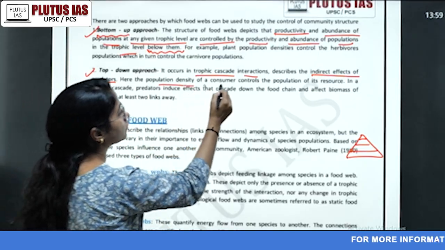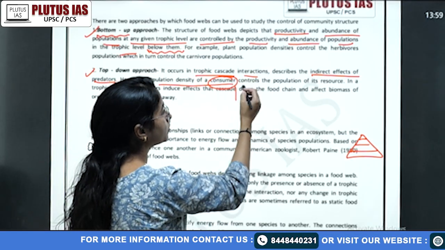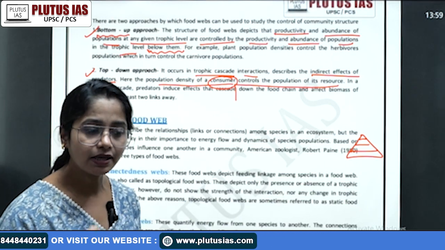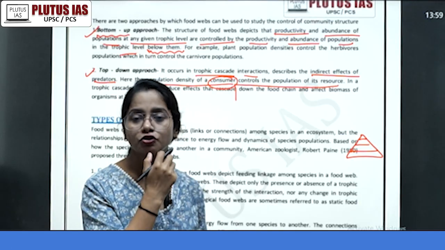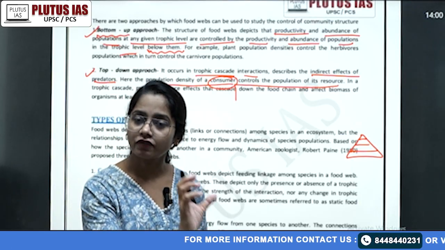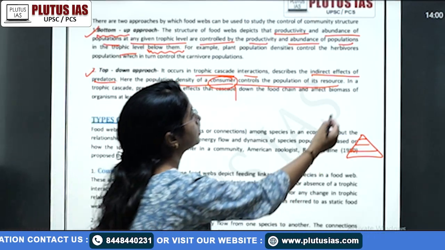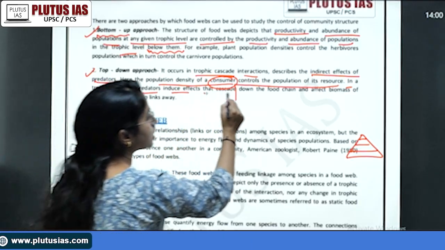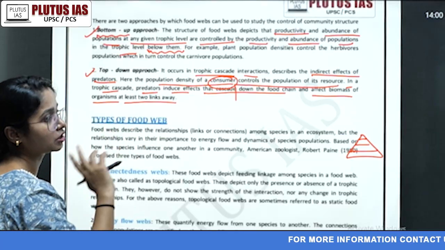So this is something top down and bottom up approach. Here the population density of a consumer, like suppose your carnivore, controls the population of its resources. Suppose if we talk about grassland and deer, the deer will decide the population or abundance of grass, your producers. Or we can simply say that the eagle will decide the population and abundance of snakes or frogs, like that only, okay? Its resources. In a trophic cascade, predators induce effects that cascade down the food chain and affect the biomass of organisms at least 2 links away.